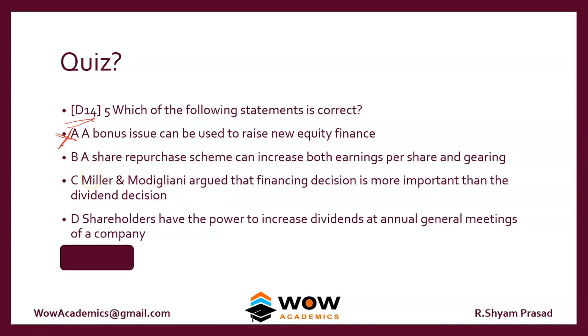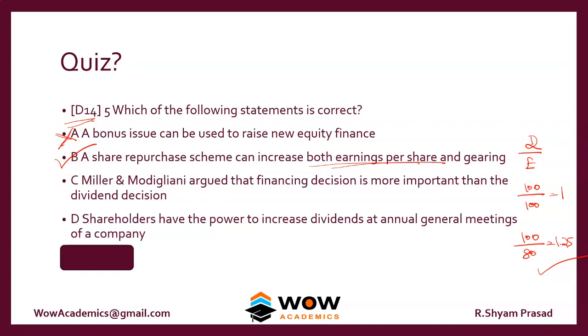A share repurchase scheme can increase both EPS and gearing. It can increase the EPS. Can it increase the debt equity ratio? Okay, that we have to work out. So if a company has 100 by 100 as debt equity, then the answer is 1. If we reduce the equity by 80 rupees, then the answer becomes 1.25. So it increases the gearing. I think B seems to be right, but we'll check C and D also.